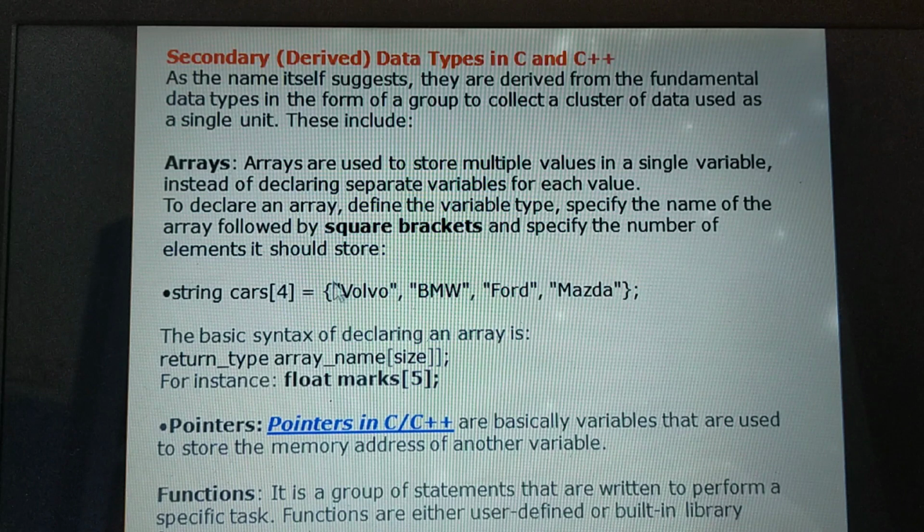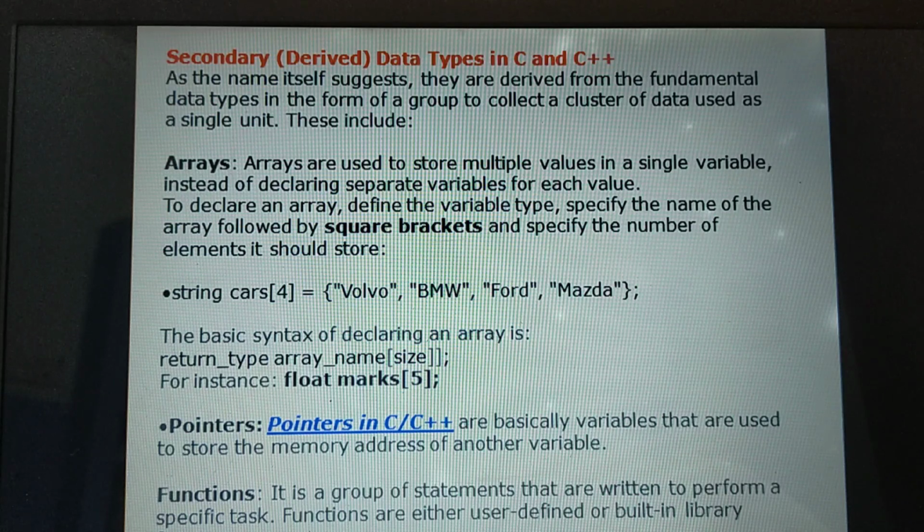Within square brackets, specify the number of elements it should store. String cars[4]. Within curly brackets, give the names of the cars separated by commas: Volvo, BMW, Ford. Like this, we can declare and define the array.